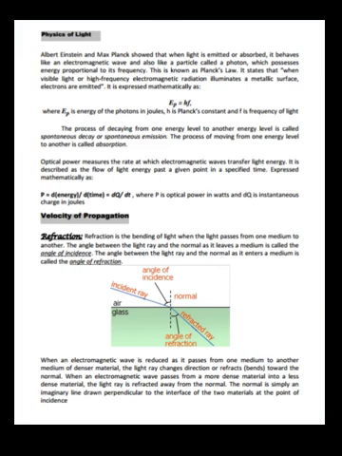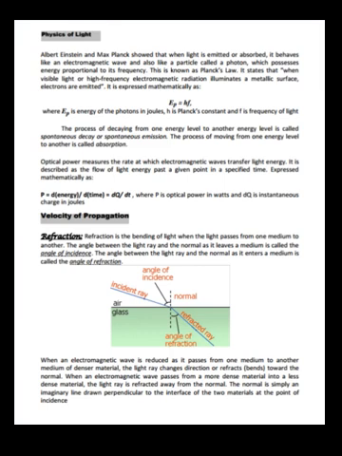It is expressed mathematically as Ep = hf, where Ep is the energy of the photon in joules, h is Planck's constant and f is the frequency of light. The process of decaying from one energy level to another energy level is called spontaneous decay or spontaneous emission. The process of moving from one energy level to another is called absorption.